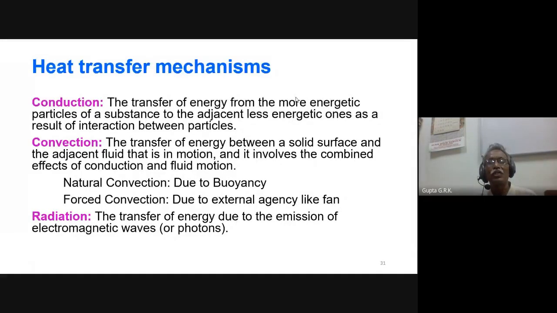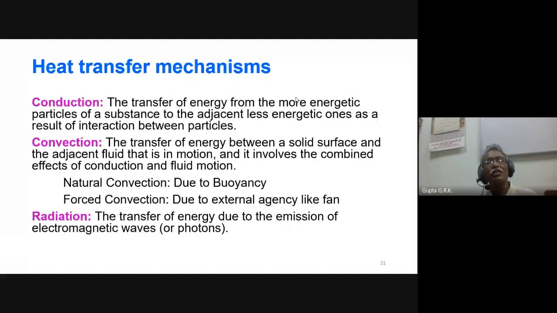And radiation, we know, is the transfer of energy due to the emission of electromagnetic waves or photons. This is called radiation. So it doesn't need any physical substance for heat transfer. Through radiation, we get heat from the sun to the earth. There is nothing moving from there to here, so it doesn't need any medium for heat transfer. Conduction and convection need a medium for heat transfer. Radiation doesn't need any medium for heat transfer.